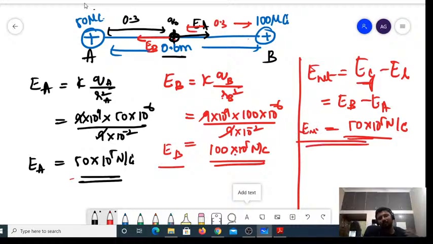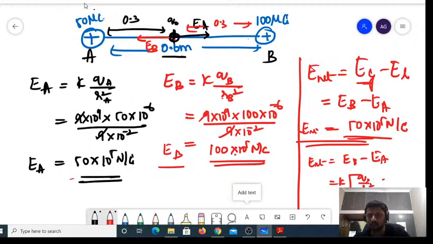Next time if we are going to get this kind of problem, directly consider E net. E net is equal to what? EB minus EA. Fine. So you can take out K common. So it is Q by R square, QB divided by RB square minus QA divided by RA square. Right? Directly substitute, simplify. You are going to get the same answer again. Nothing to worry. Fine.